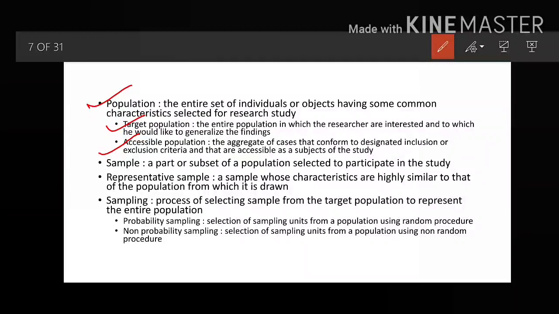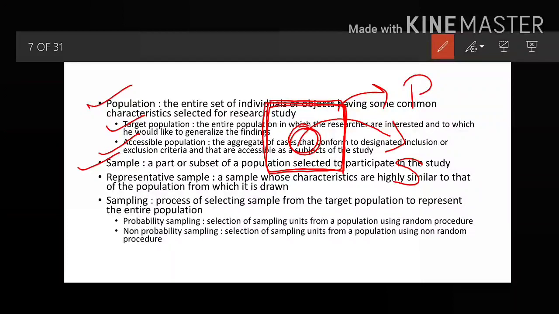Next, what is the sample? Sample is a part or subset of a population selected to participate in the study. Here you can see, if this cube on the screen is your population, and you select a part of it, this is your sample, and this whole cube represents your population.